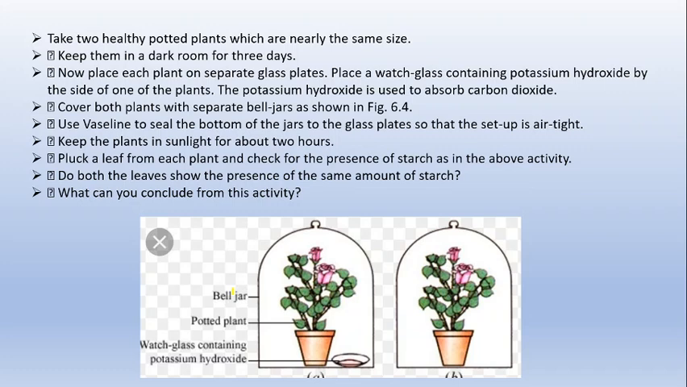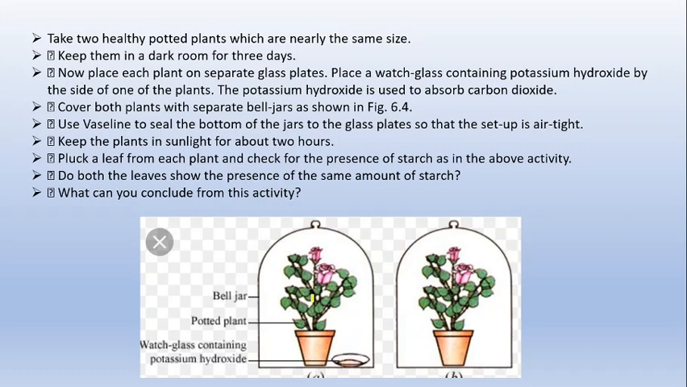Now let us see an activity where we can prove that carbon dioxide is necessary for photosynthesis. In this activity, what you have to do is take two potted plants and keep them again in the dark room for 3 days, where they will lose all their starch because they have not performed photosynthesis for 3 days. Now we have to keep a plate which contains potassium hydroxide. Potassium hydroxide actually absorbs carbon dioxide.